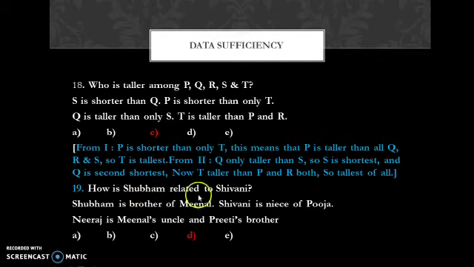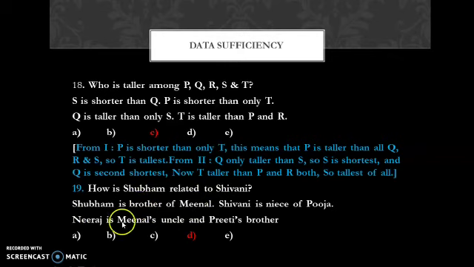How is Shubham related to Shivani? Statement one: Shubham is brother of Meenal. Shivani is a niece of Pooja. Second statement: Neeraj is Meenal's uncle and Preeti's brother. Let's check out the first statement. What is the relation between Shubham and Shivani? Shubham is related to Meenal only. Shivani's relation with Pooja has been written. But how Shubham is related to Shivani is not given in the first statement.